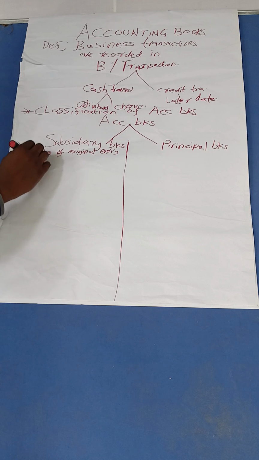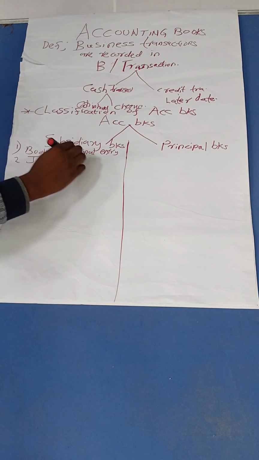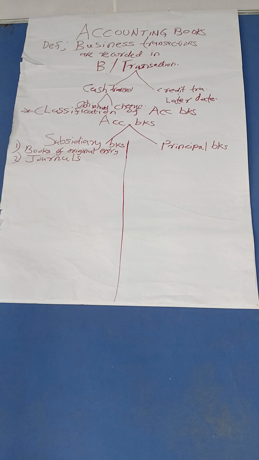Others will call them journals. That is just another name for subsidiary books. They are journals because transactions are recorded in them in chronological order. A transaction that happens on Monday must be recorded on that Monday. A transaction that comes next, maybe on Tuesday, will be recorded on Tuesday. You do not wait and then record on Monday a transaction that happened on Saturday. That is very wrong.